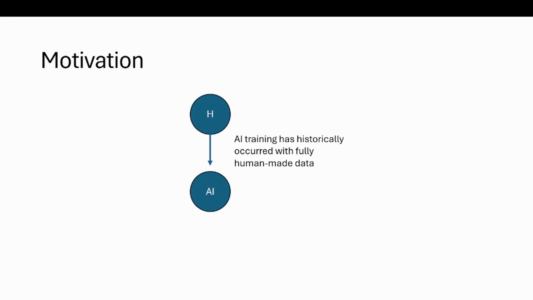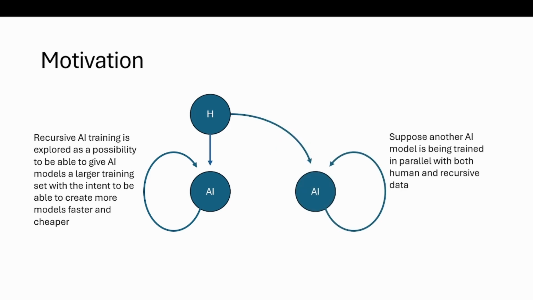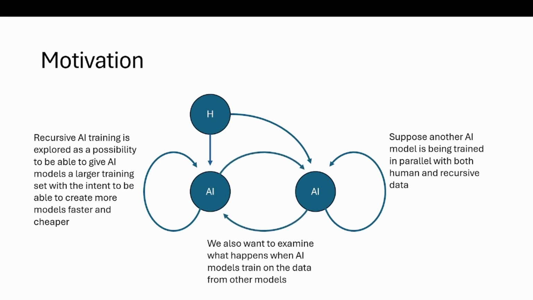Historically, AI training has occurred with completely human-made data. However, recursive training has been explored recently because it can create more advanced AI models with less initial data. In a lot of cases, multiple AI models are being trained at the same time. We want to examine what happens when multiple AI models are training off of the outputs of other AI models.